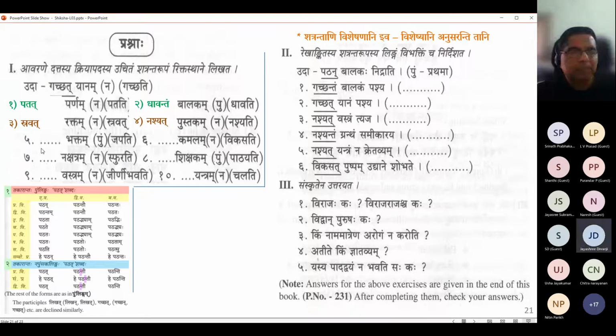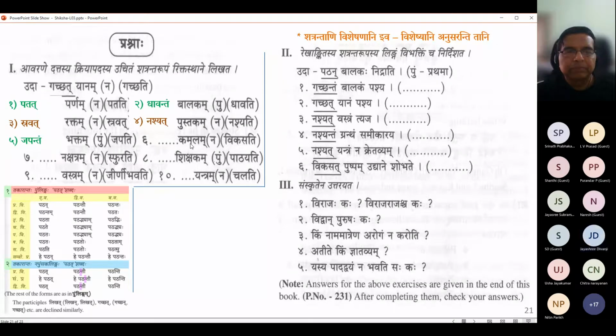Next one. Dash bhaktam, pullinga. Bhaktam. Japati. Japantam. Very good. Japantam bhaktam. You identified that this is dvitiya because bhaktah, bhaktam. So japantam bhaktam. Japan bhaktah, japantam bhaktam. Okay, very good.